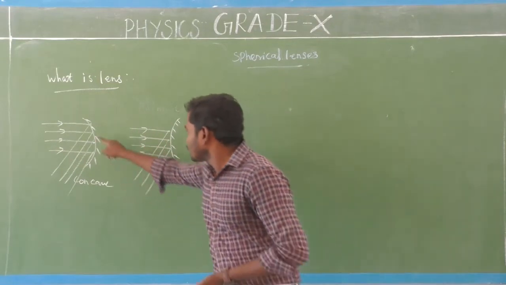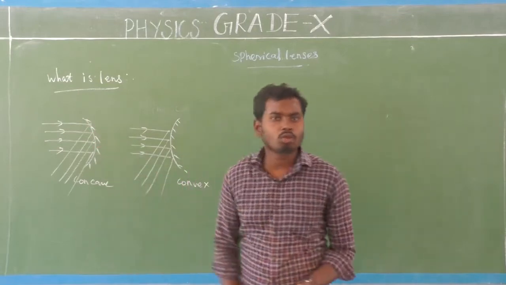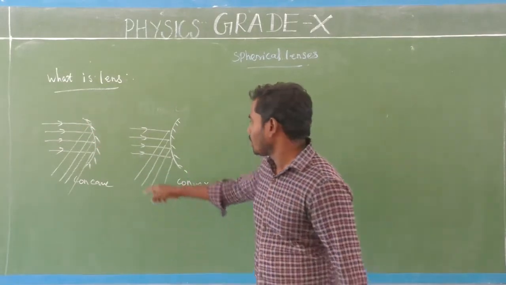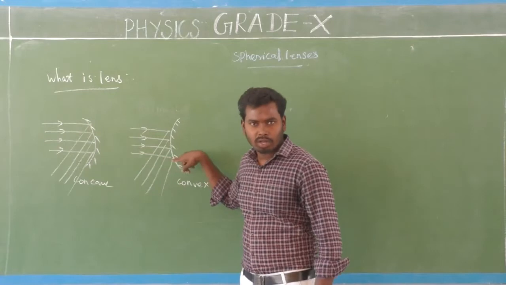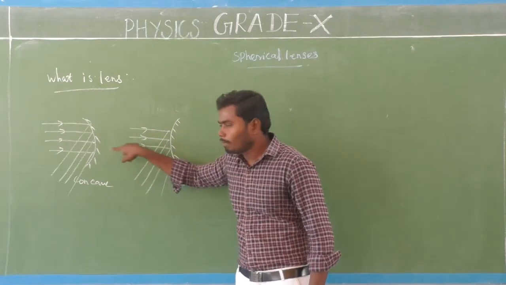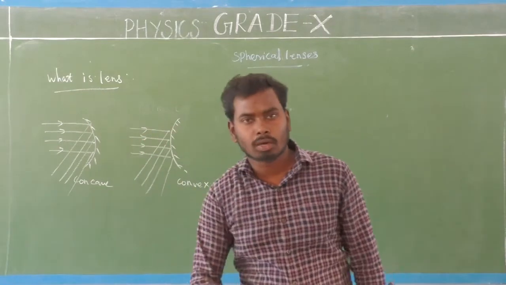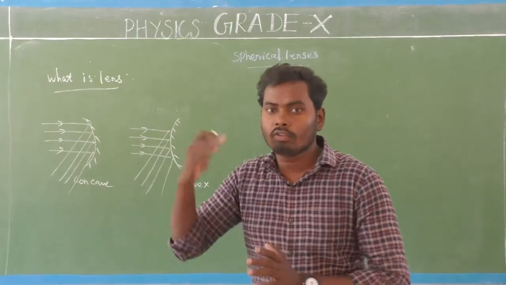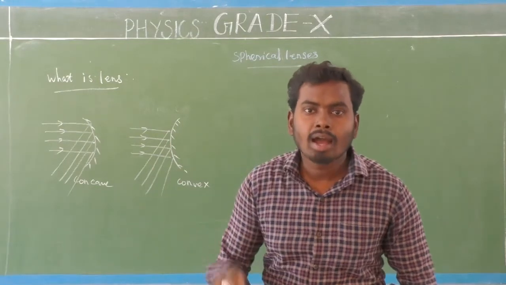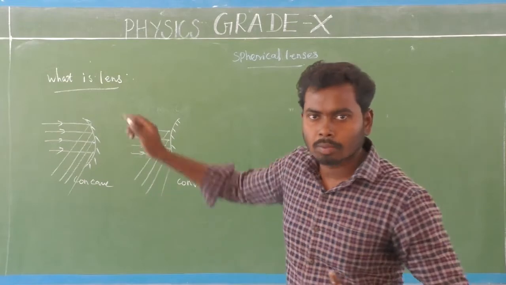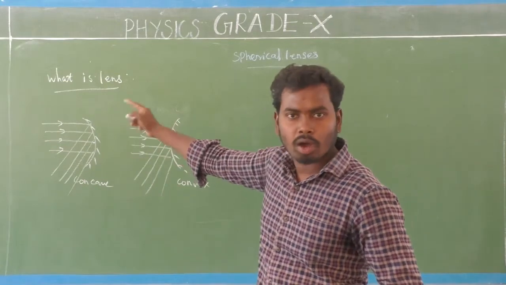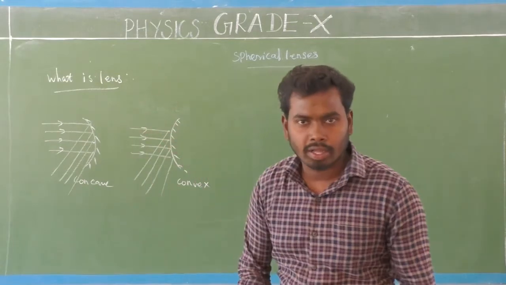Spherical mirrors do not allow the light to pass through them because there is a coating on the backside, isn't it? So spherical mirrors are good reflectors but bad transparent media, isn't it?